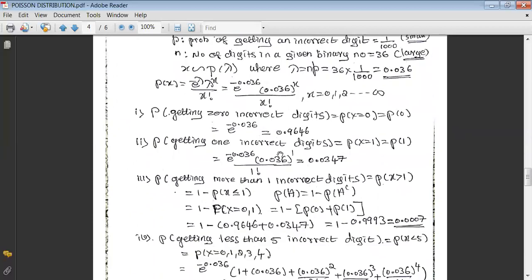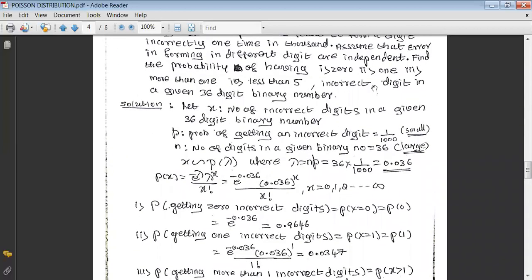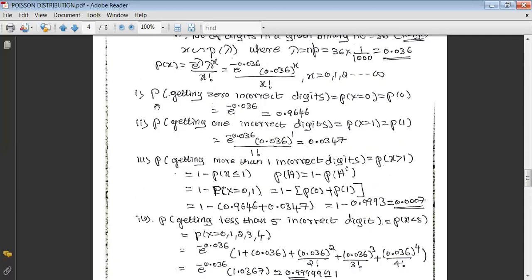Now let us come for the requirements. We want the probability that a given binary number consists of 0 incorrect digits, 1 incorrect, more than 1, and less than 5 incorrect digits. Let us go for the first one, the probability of getting 0 incorrect digits. In that case the variable x, as we defined it as the number of incorrect digits, should realize the value 0. So you have to compute p of 0.